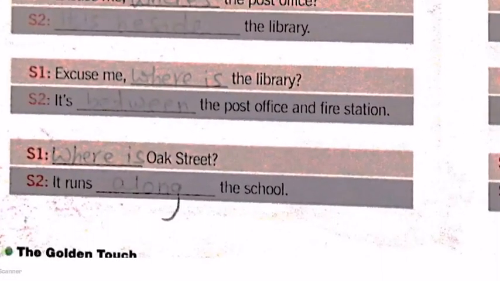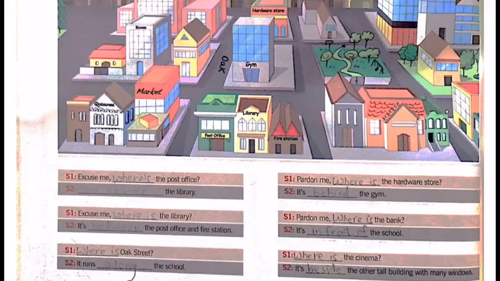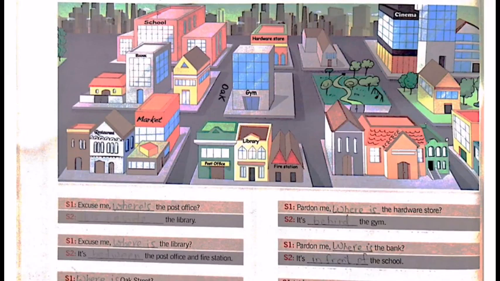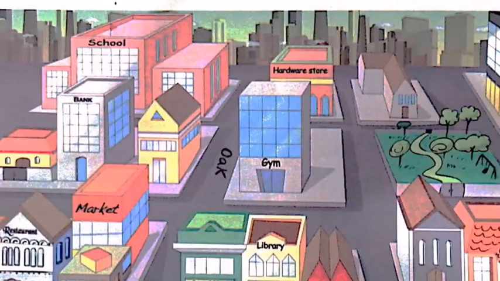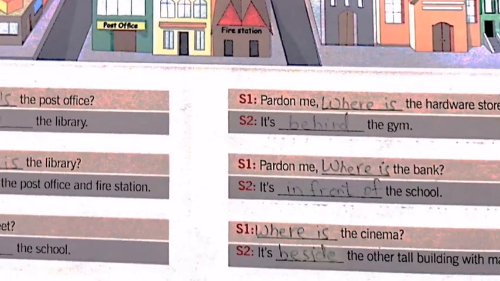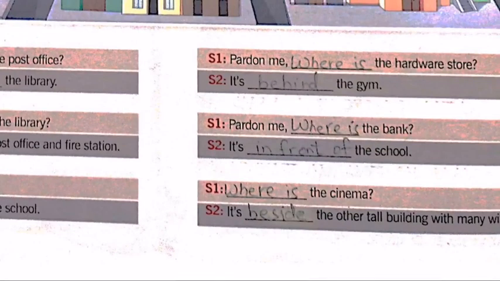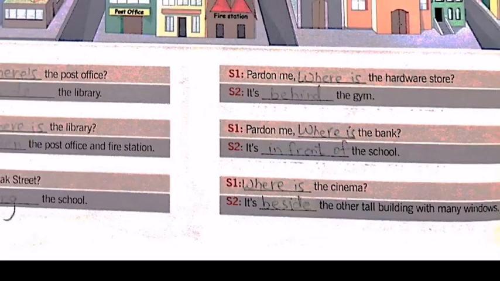Alright, so we have to answer it runs along the school. All right, they have actually mentioned the school building, so we have to say that it runs along the school building. All right, these are the questions. Pardon me, where is the hardware store? It's behind the gym. Pardon me, where is the bank? It's in front of the school. Where is the cinema? It's beside the other tall building with many windows.